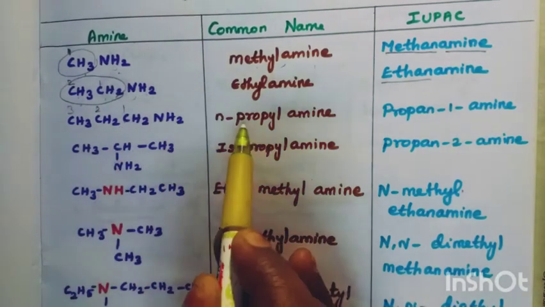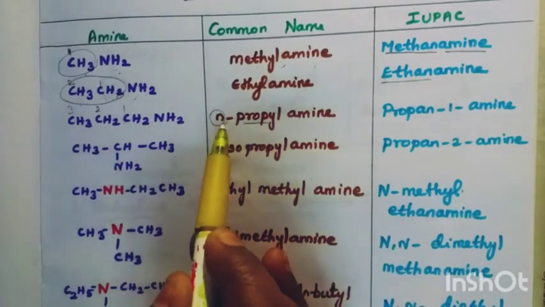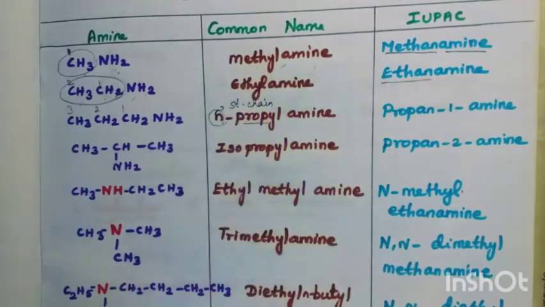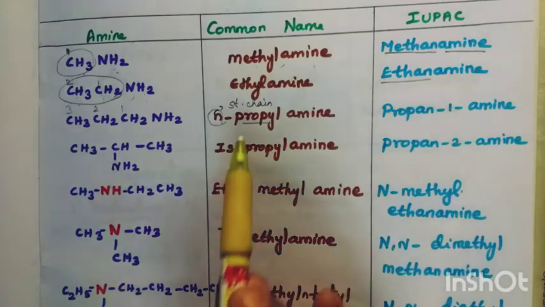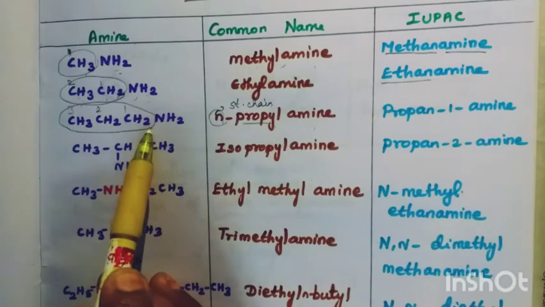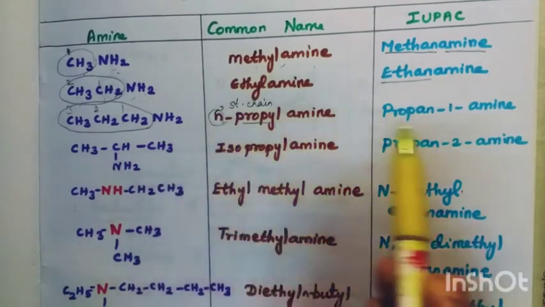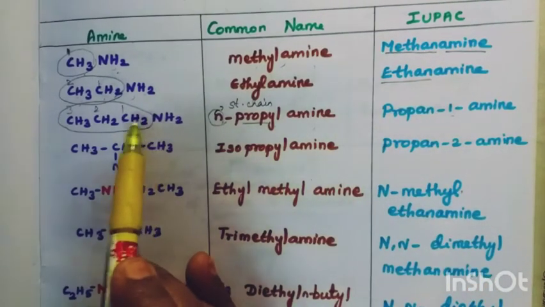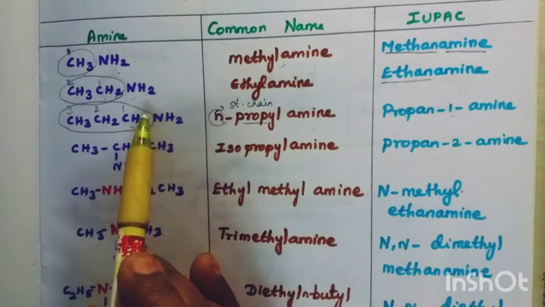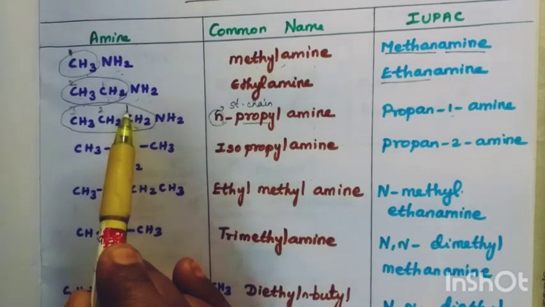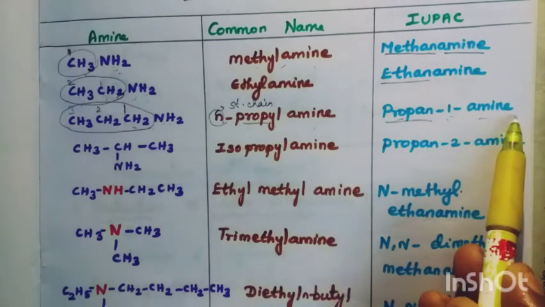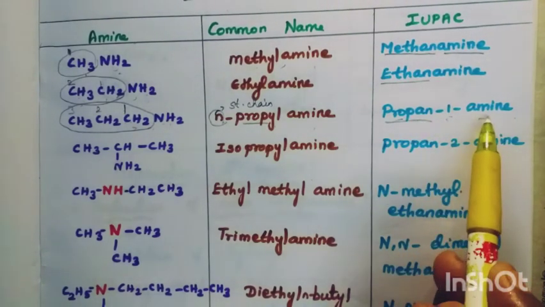3 carbon means propyl. N represents the 3 carbon atoms are in the straight chain. So, n-propyl amine. How to write the IUPAC name? If there is a position, mention the number. So, first carbon we have a NH2 group. So, propan-1. In propane, first carbon carries the amino group. So, propan-1-amine.